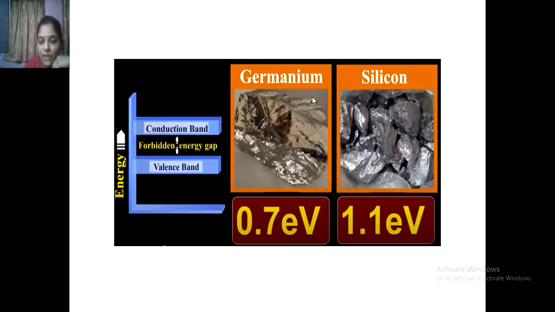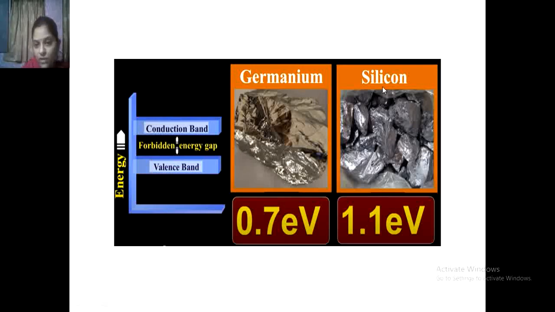For germanium, 0.7 electron volt will be required, and for silicon, 1.1 electron volt will be required. So if we apply an external supply of more than 0.7 electron volt to germanium, the electrons excited in the valence band will jump into the conduction band, and at 0.8 electron volt the current starts to flow from the germanium.